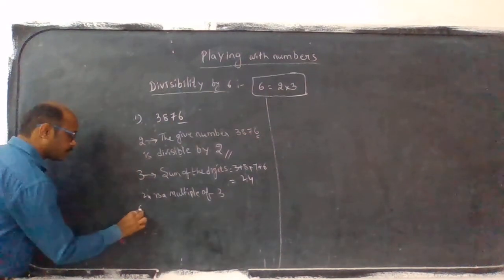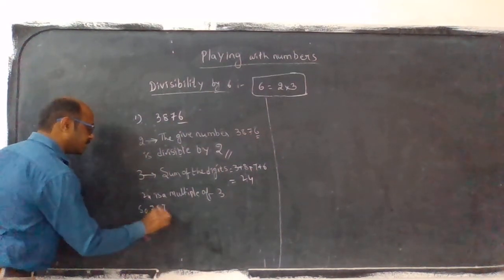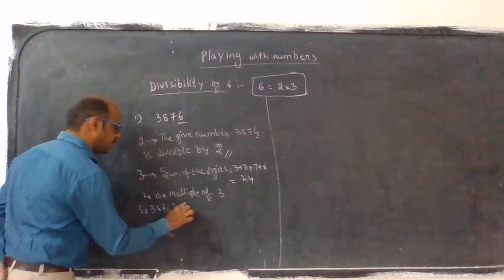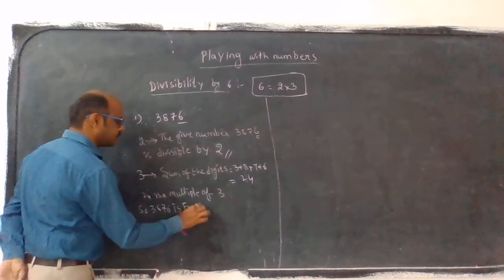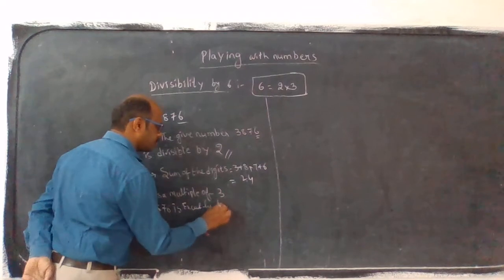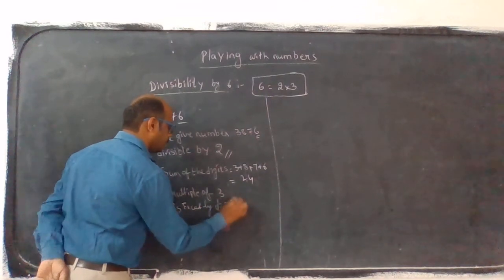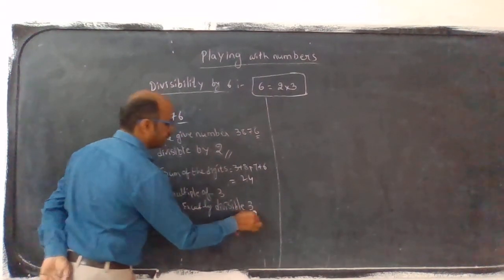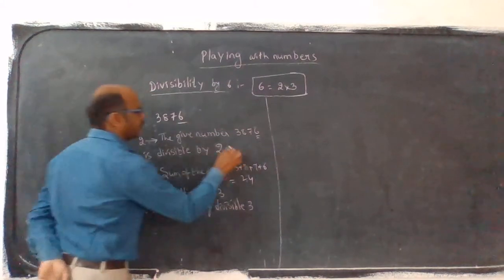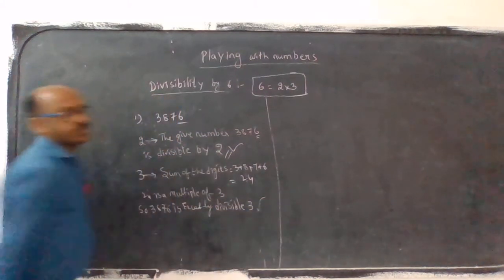So 3876 is exactly divisible by 3. So divisibility by 2 is over, and divisible by 3 also we got.